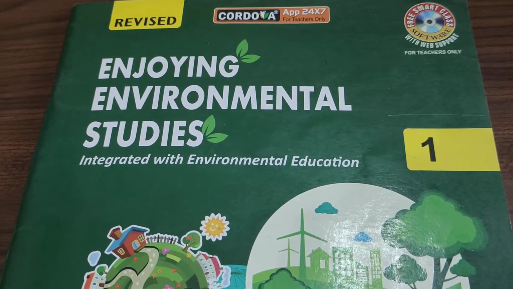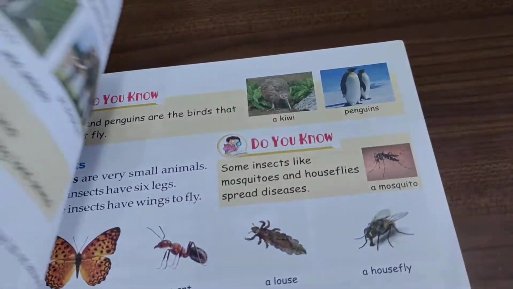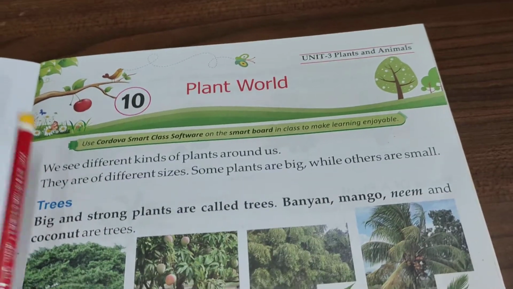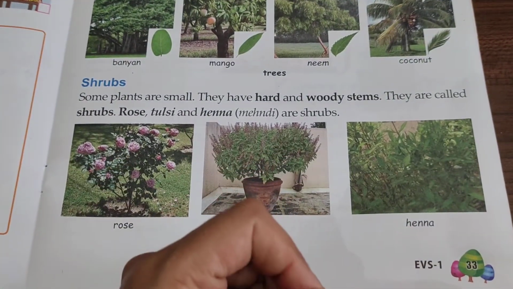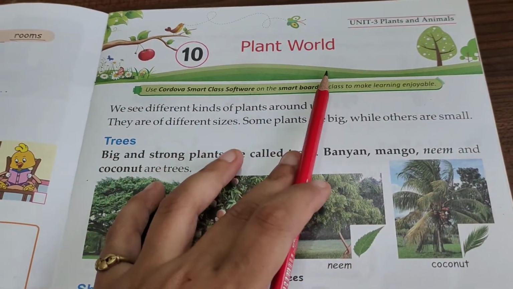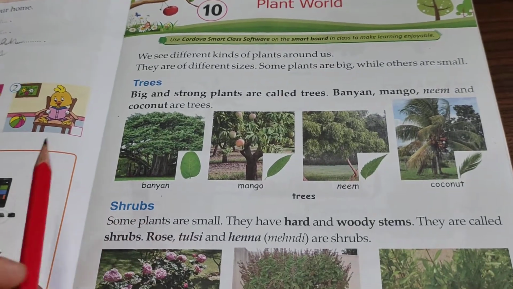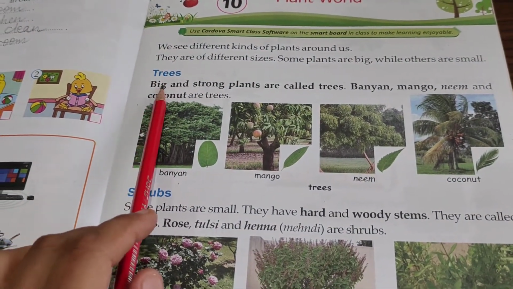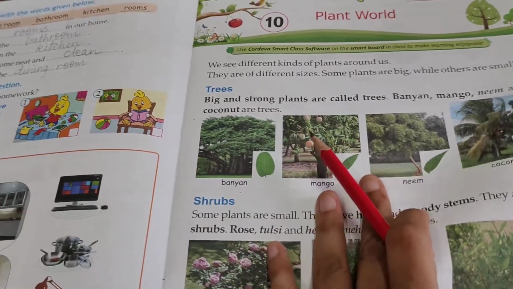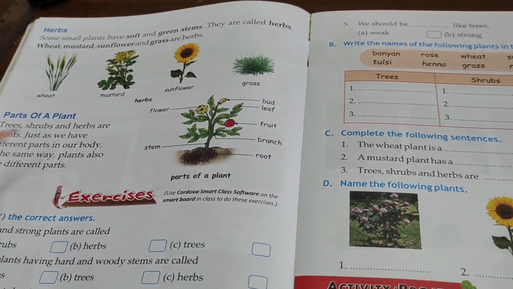First of all, you will take out your Enjoying Environmental Studies book, that is book number 1 for class 1, and turn to page number 33. As you can see here, page number 33 and chapter number 10, Plant World. Is that clear? Now in this topic, children, we are going to study trees, shrubs, herbs and parts of plants.